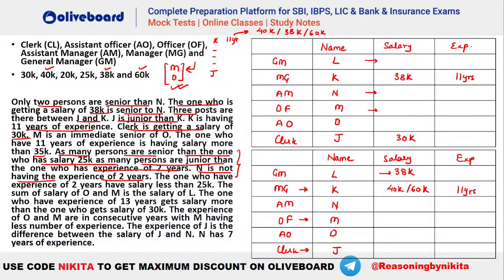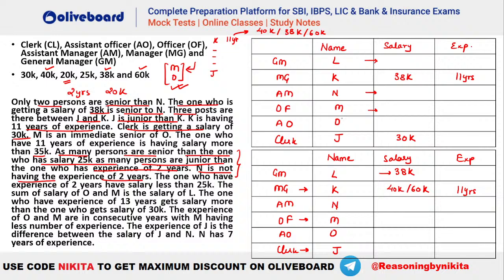We'll use this later. The one who is having an experience of 2 years has a salary less than 25K. Now less than 25K, what are the possibilities for that? You can see we have less than 25, we have only one possibility, that is your 20K, isn't it? So that means this has to be a combination, that is a 20K and the person who is having an experience of 2 years, isn't it? So 2 years and 20K will be a combination here. I hope this is clear.